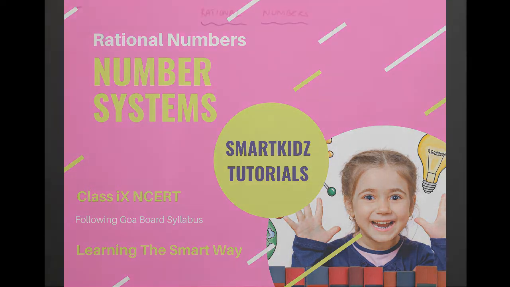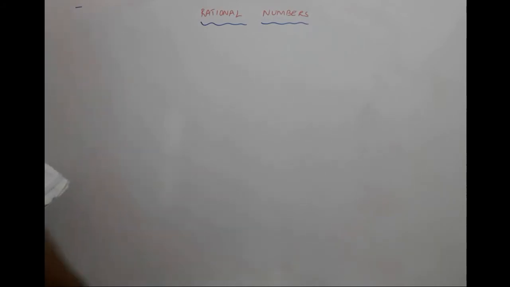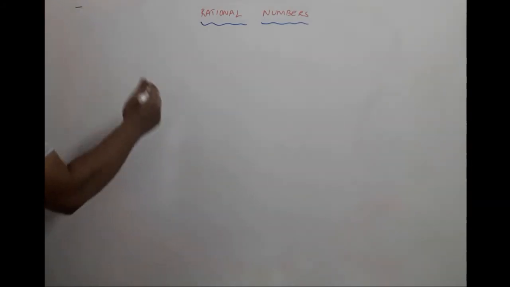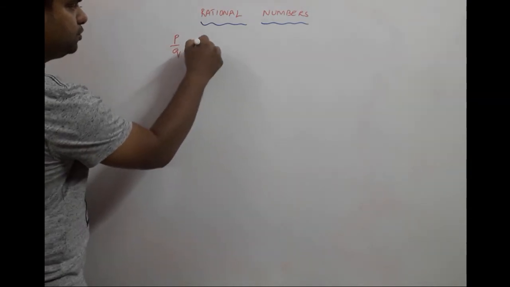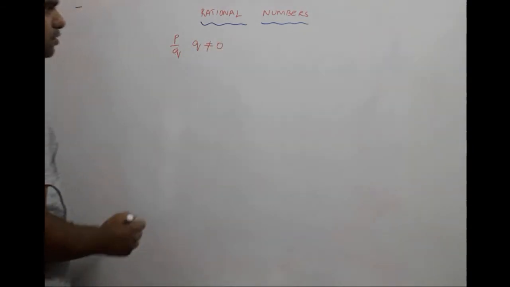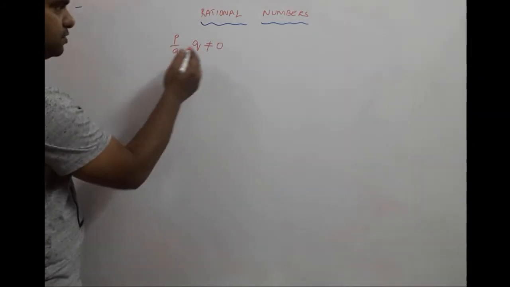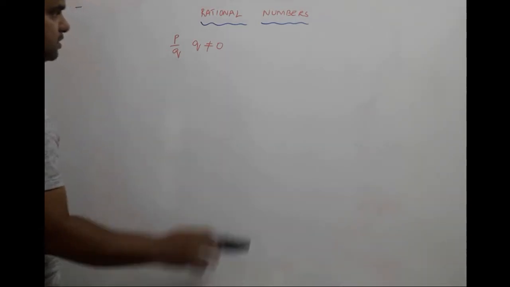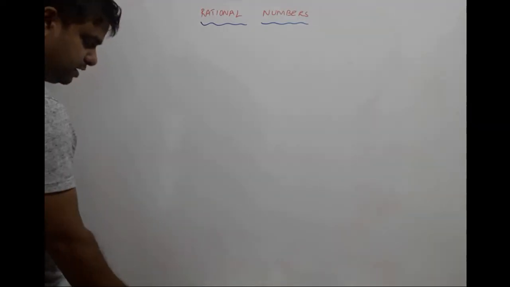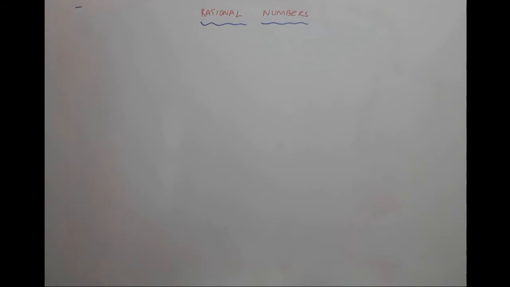A few questions to understand rational numbers and real numbers a little bit better. Rational numbers, as we have learned, can be expressed in the form P upon Q, but Q should not be equal to 0. It can be any integer except 0. It can be negative also, but it cannot be 0. So let us take a few examples, or questions rather, to understand what exactly are rational numbers.